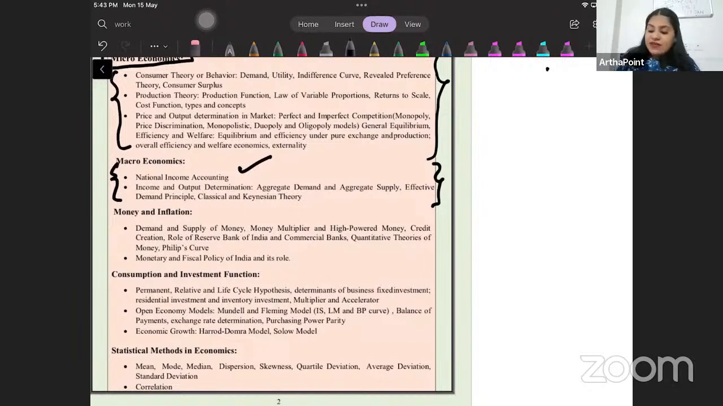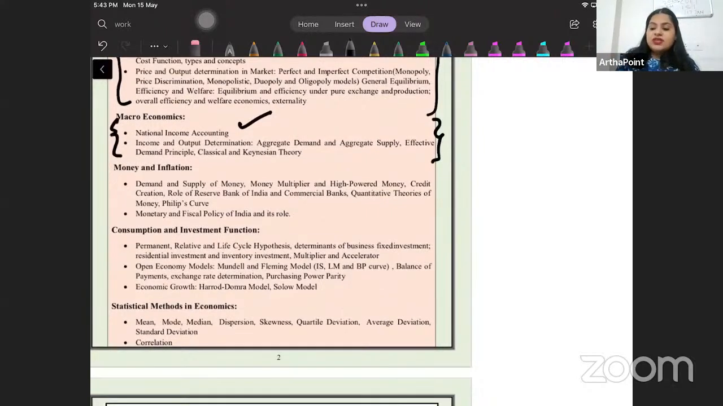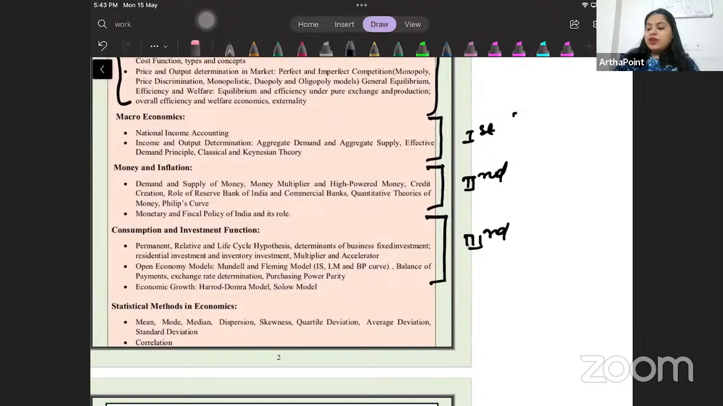But they have given macroeconomics in 3 parts. If you notice this, they have divided it as the first part, this is the second part of macroeconomics, and this is the third part of macroeconomics. Same is there in your intermediate videos if you go through our lectures. If you see the lectures, then the same pattern is followed.